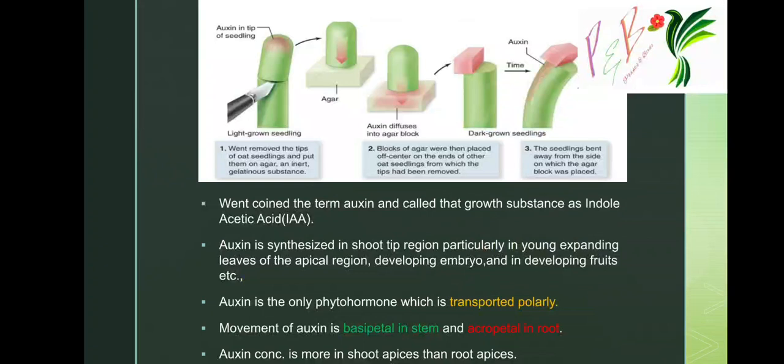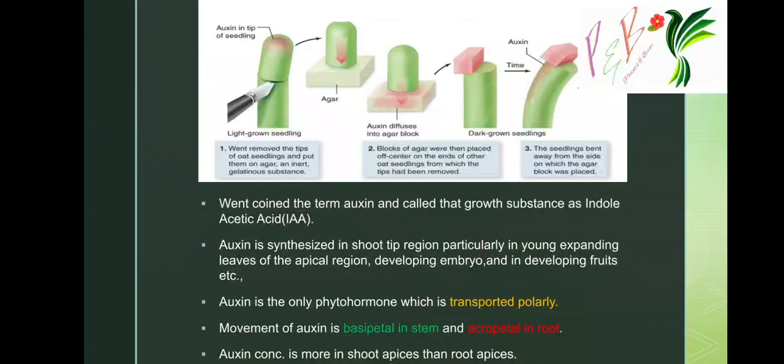The seedlings bent away from the side on which the agar block is placed. That shows that it is influenced by sunlight. Went coined the term auxin. When the agar block is placed, the seedling bends away from the side where the agar block is, because the auxin is transported through there and it bends towards the sunlight.